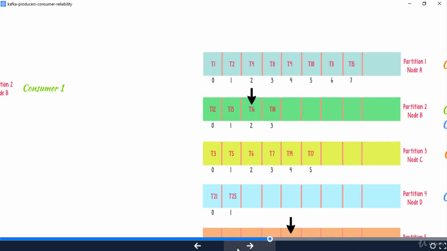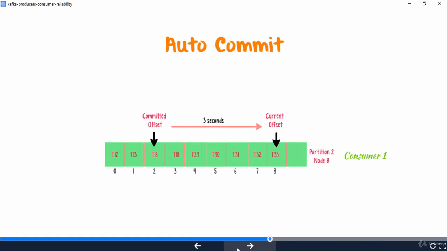The first option is we can enable auto commit for our consumer, which will enable the consumer to record the offset every 5 seconds by default. This is the easiest option, but we might end up with data duplication. Let me show you how.